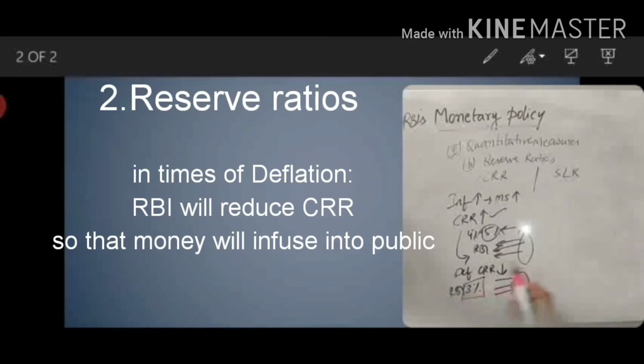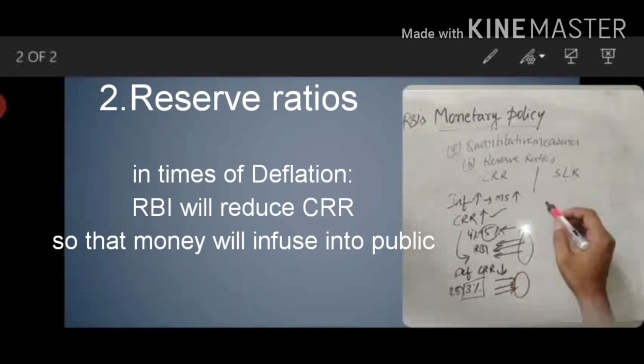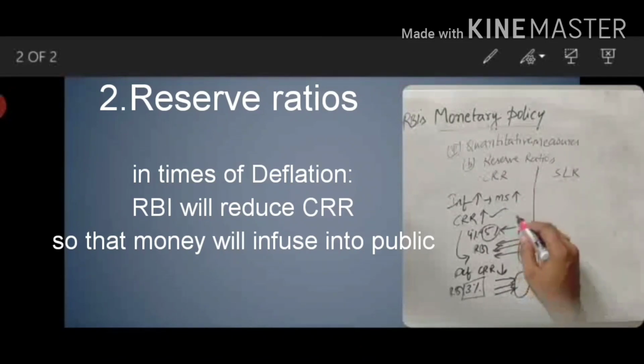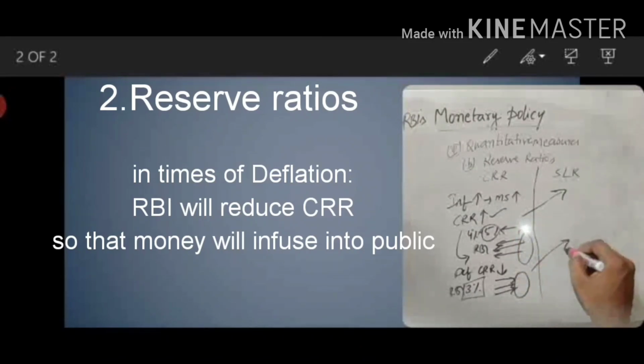So that is the concept of CRR in times of inflation or deflation. In this way money supply can be lowered or raised in the public through CRR. The same concept applies to SLR also, but in terms of bonds, securities, cash, liquidity. These are the forms of SLR.